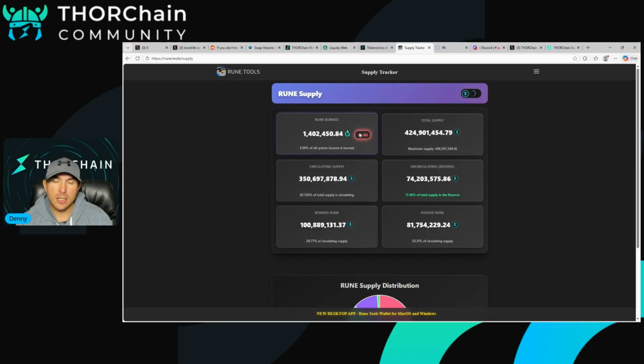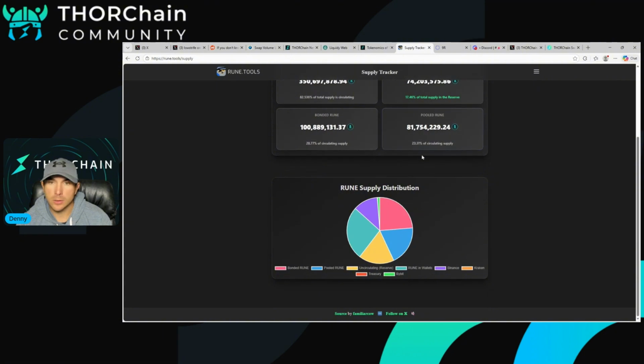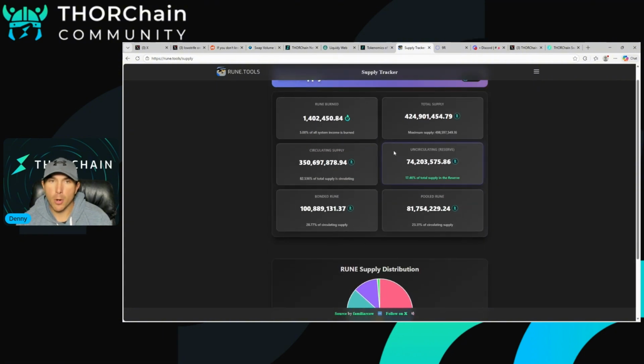So it's a little less, less than 0.00, right? But that's just because there's no swap volume at this particular point in time. But we have 1.4 million Rune that has been burned currently. And this just never stops. It's all day, all night, constantly burning Rune. So THORChain is deflationary. It is a deflationary asset. There is no inflationary mechanism. There's no other dispersal of Rune coming. There's no block rewards, nothing like that.